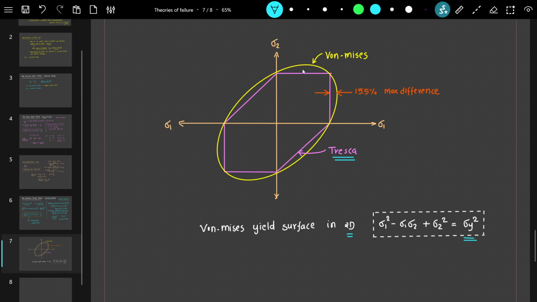If the point lies somewhere here, in this region, as per Tresca this point fails. It is considered a failure. But as per von Mises theory, this point is still in the safe region. It is not failing. So we can say Tresca is more conservative.